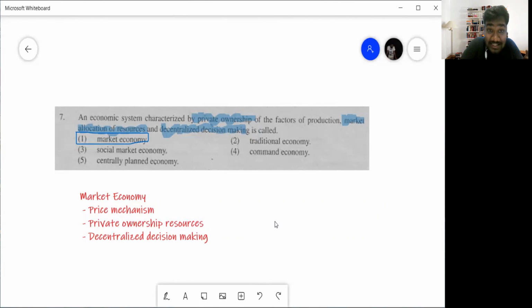An economic system characterized by private ownership. So private ownership means resources in the economy, that is the factors of production, are owned by households and firms. And then market allocation of resources, right, based on demand and supply, based on price mechanism. And decentralized decision making is called what?